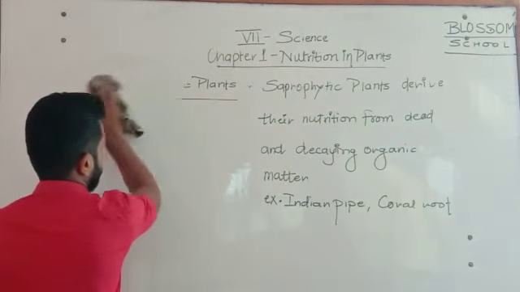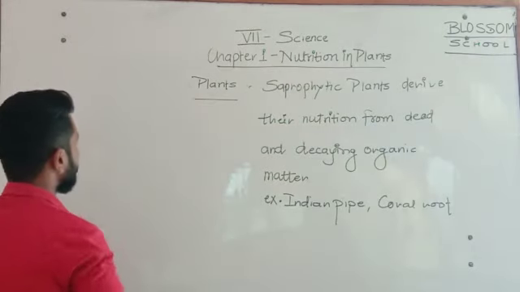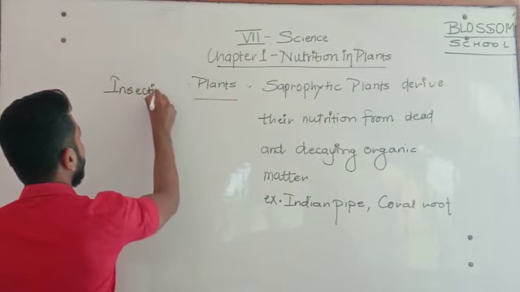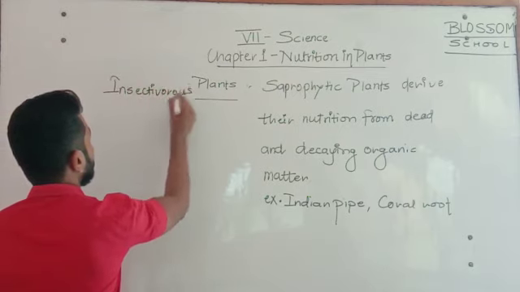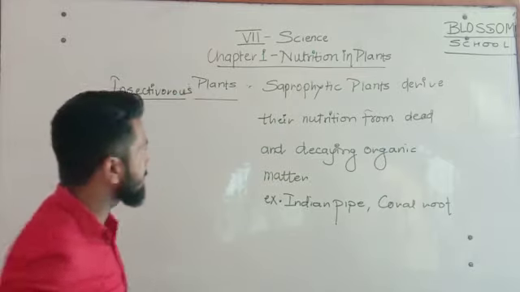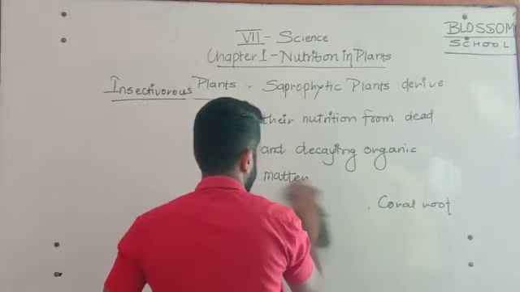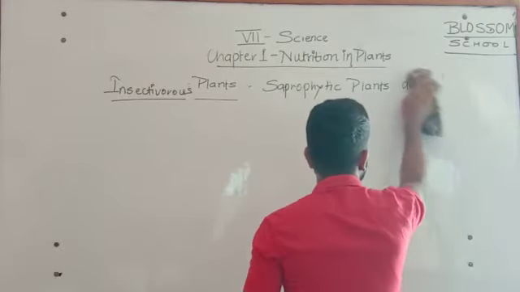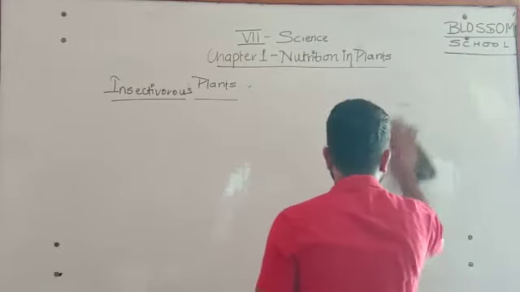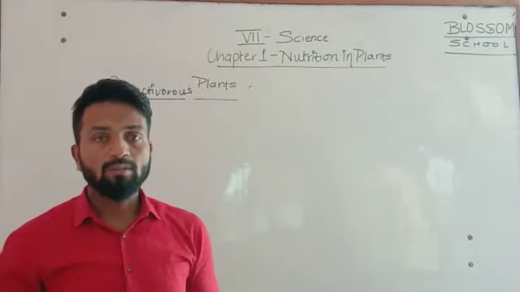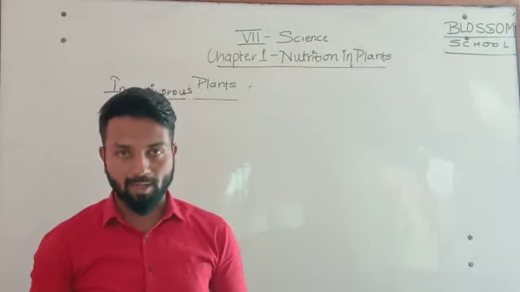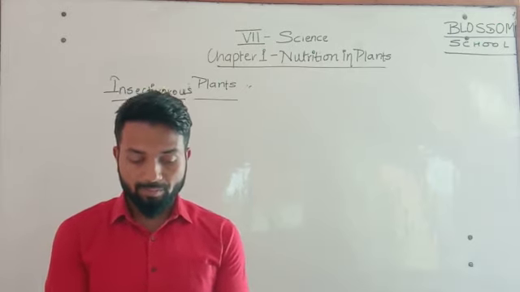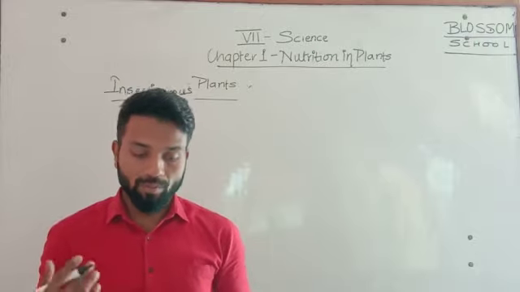Now let's discuss insectivorous plants. Just like saprophytic plants, we learned that saprophytic plants derive their nutrition from dead and decaying organic matter. Now the third type is insectivorous plant. So which plants are called insectivorous plants? Now I am going to write the definition.